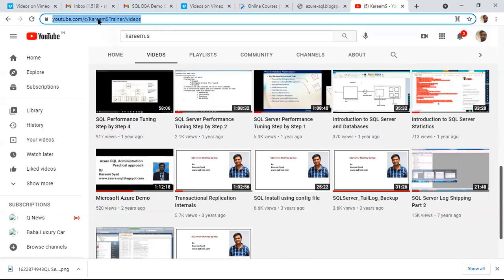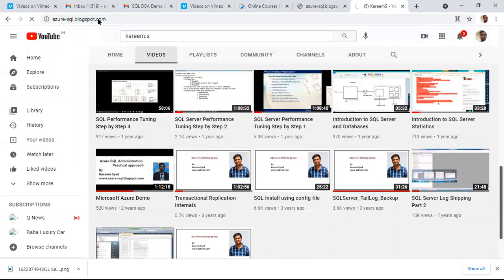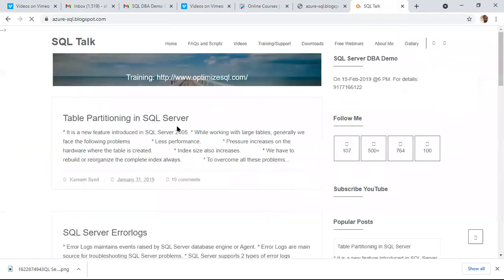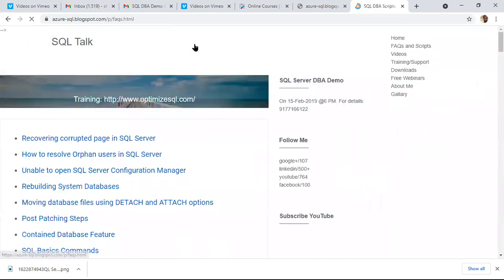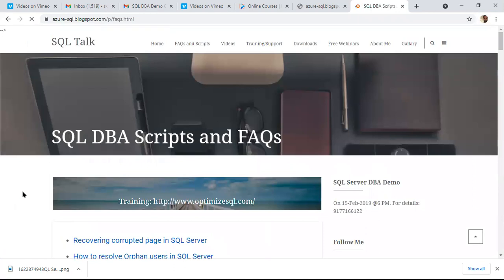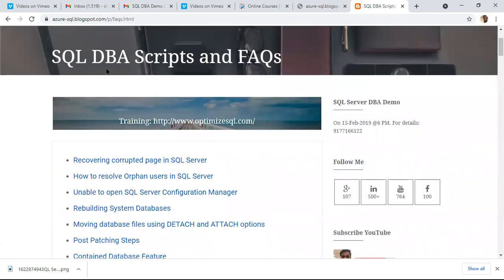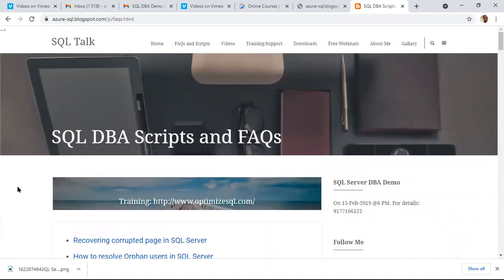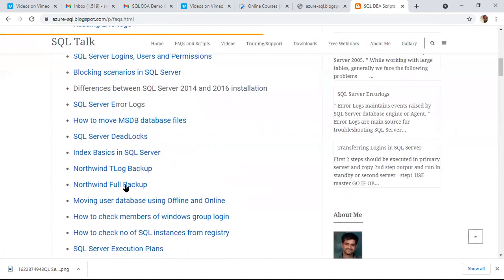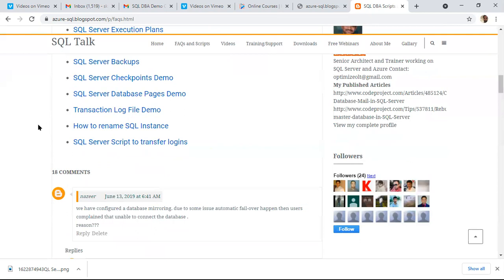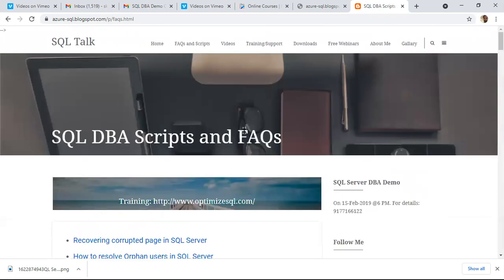The same way, this is my blog, azure-sql.blogspot.com. Due to a very busy schedule I'm not updating it frequently, but most of the scripts we use as a DBA, I have written here, and I will share them with you as part of the soft copy material.